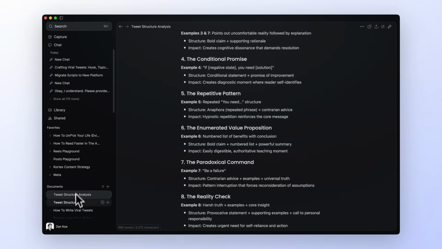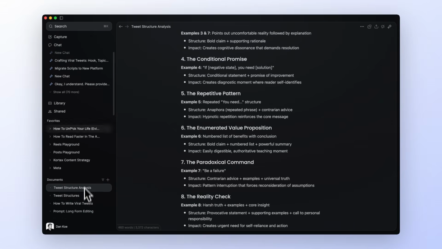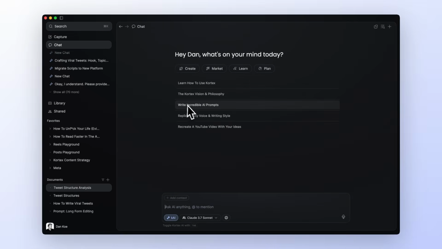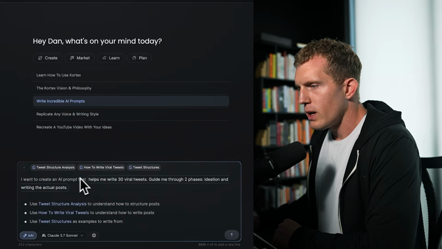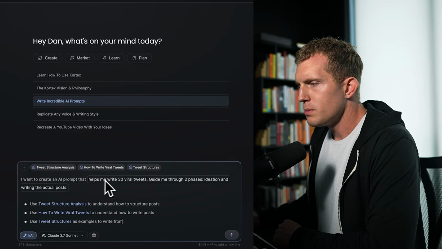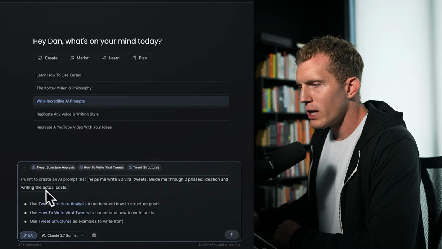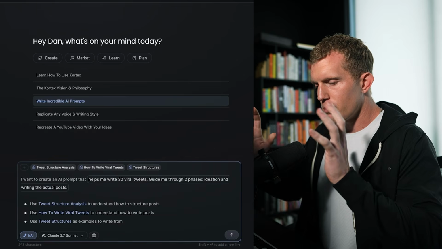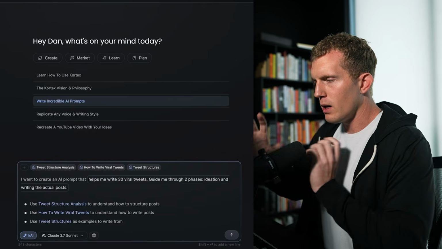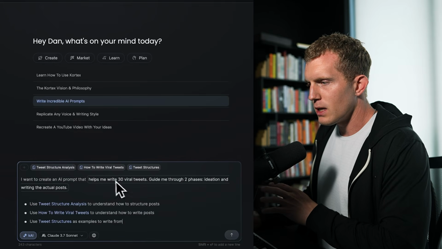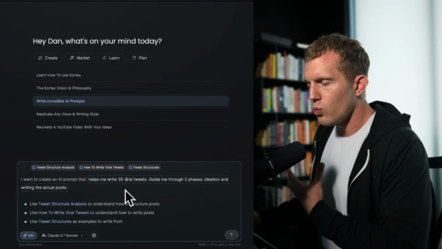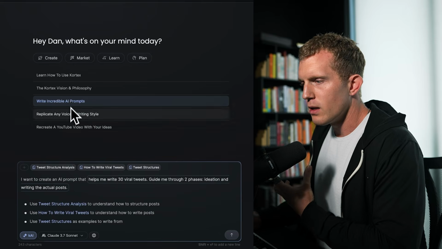Good. Now we have these 3 documents that we're going to feed as context to a prompt creator prompt. So you go to write incredible AI prompts, and then you say, I want to create an AI prompt that helps me write 30 viral tweets, guide me through 2 phases, ideation and writing the actual posts. That way the prompt will help me come up with the ideas first, and then we'll write them all out. I said 30 viral tweets, but you can write as many as you want here, and we can always refine the prompt as well.